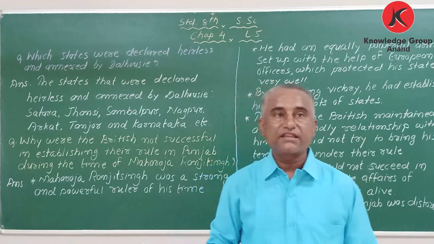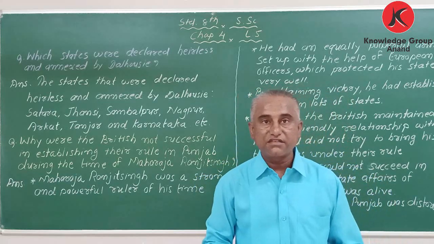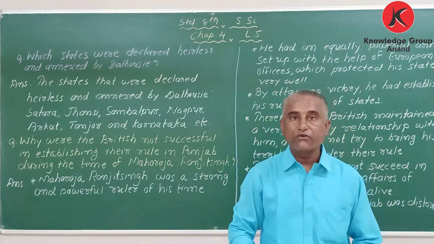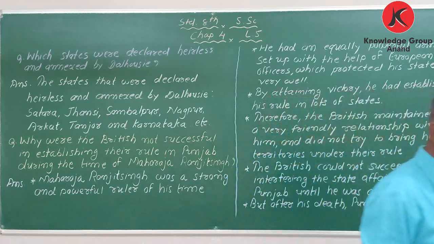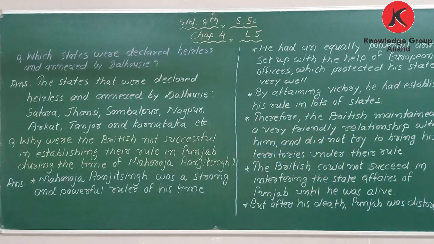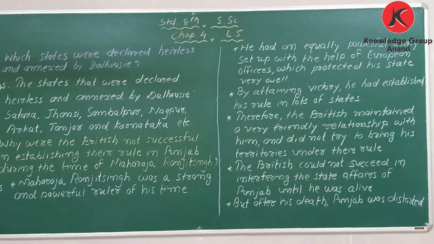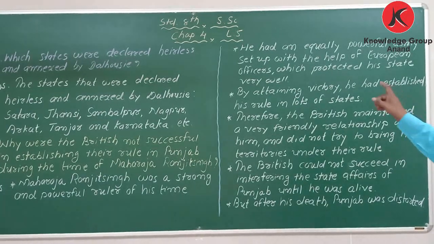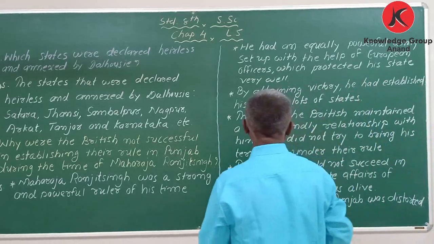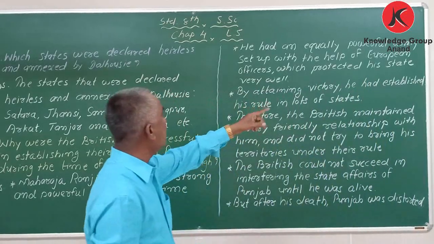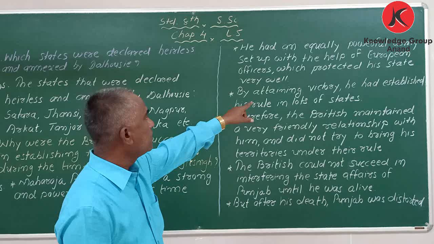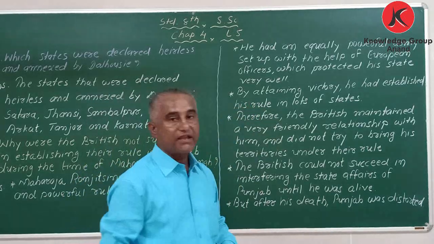My dear student, at that time Maharaja Ranjit Singh was the most powerful ruler of Punjab. He had an equally powerful army set up with the help of European officers, which protected his state very well.